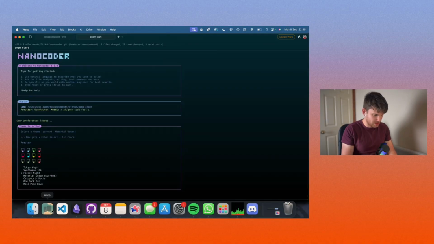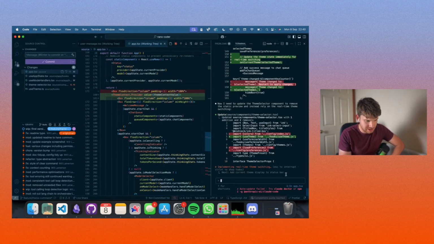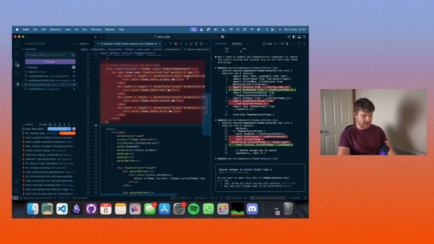So I'll try and build it, see what's happened so far. PNPM build. They're changing it. We'll get back to some of the chosen theme colors. Let's keep accepting. It's looking good so far. It's making the right adjustments. This is a big refactor. This is bigger than I thought it was going to be. It's got it mostly handled though.